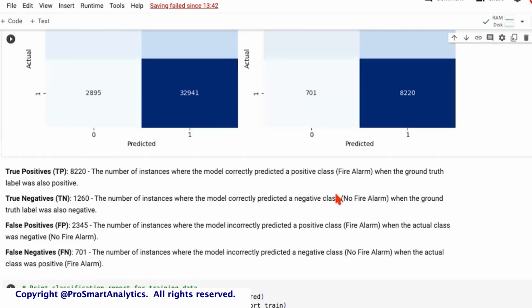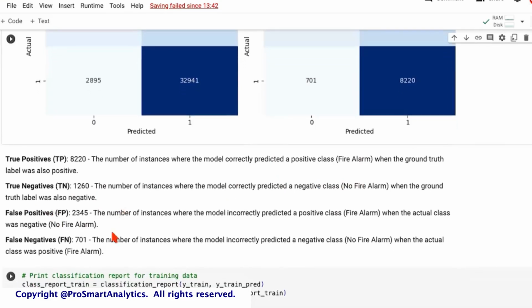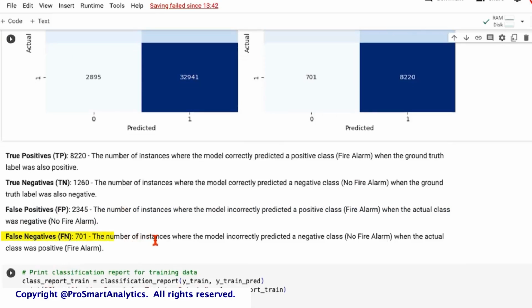So there was no fire and there was no fire alarm. False positives in our case represent the scenarios where the model incorrectly predicted a positive class, which means it's a false alarm when the actual class was negative. And the false negatives are the instances where the model incorrectly predicted a negative class, that is no fire alarm when the actual class was positive, which means there was a fire.